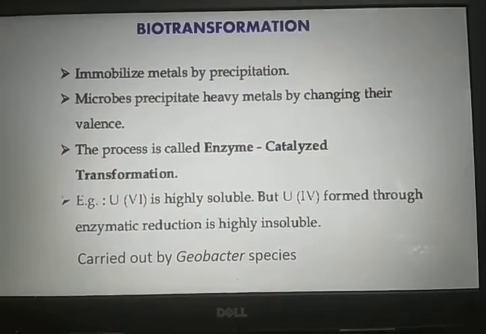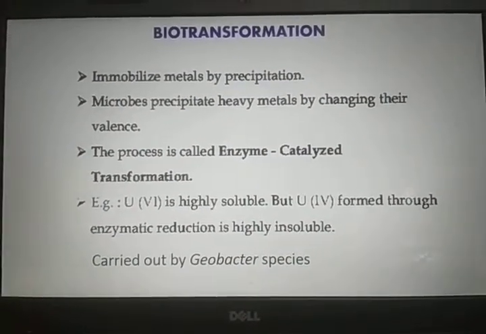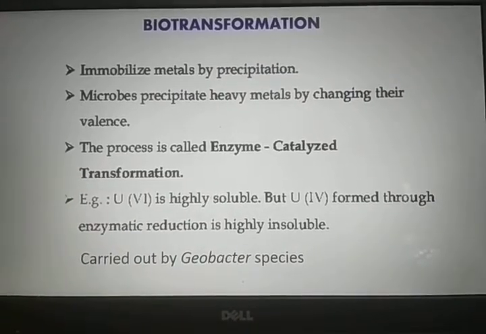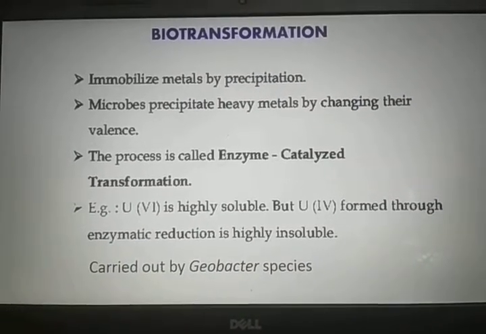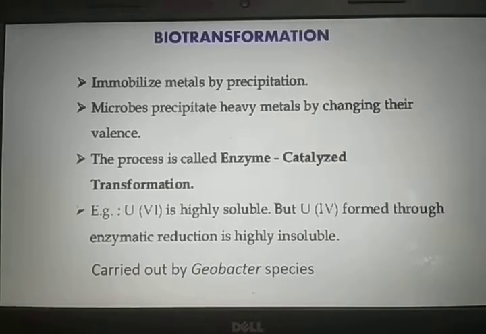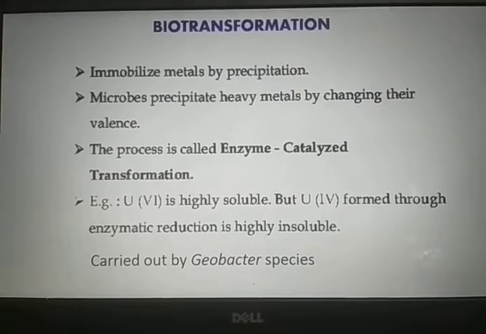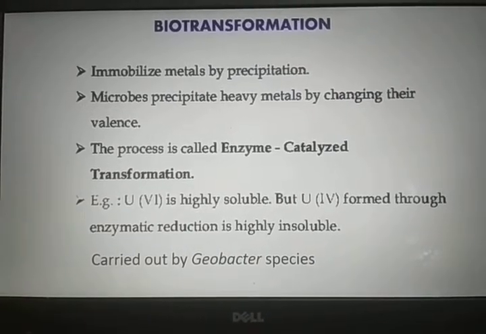And the next process is biotransformation. Biotransformation is the process of conversion of the toxic metal state of the heavy metal into a less toxic form.